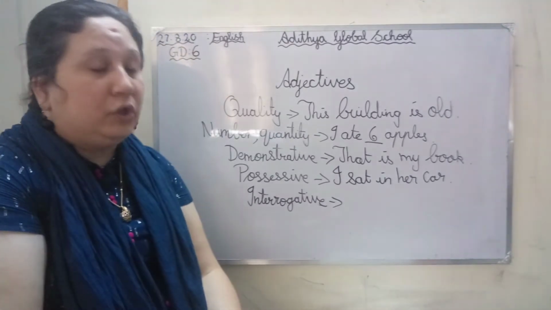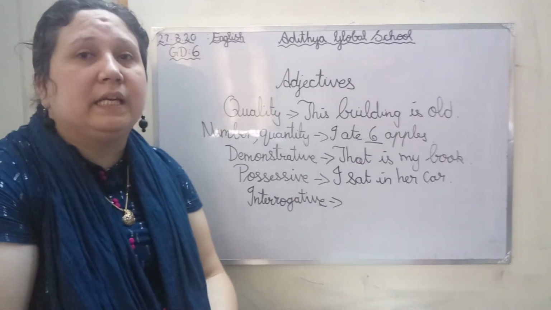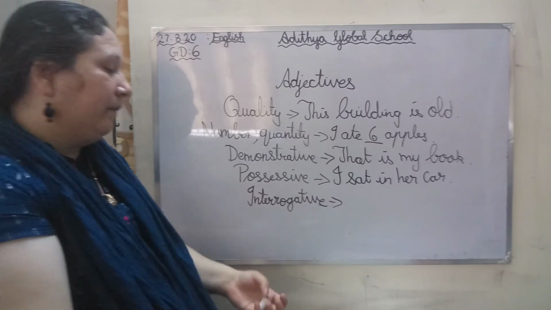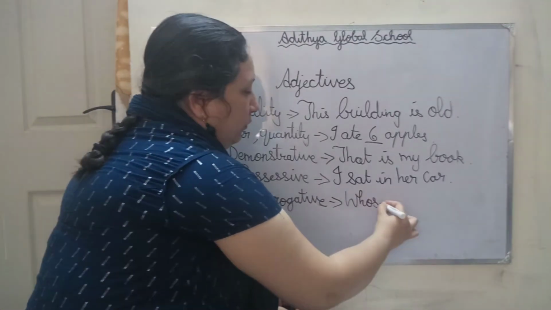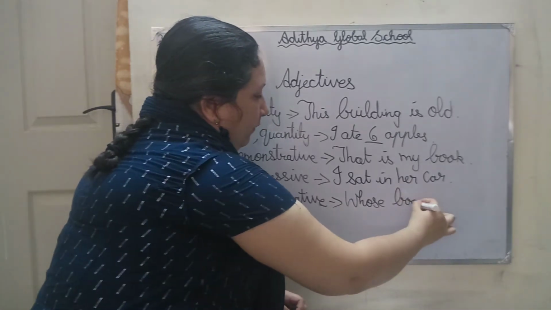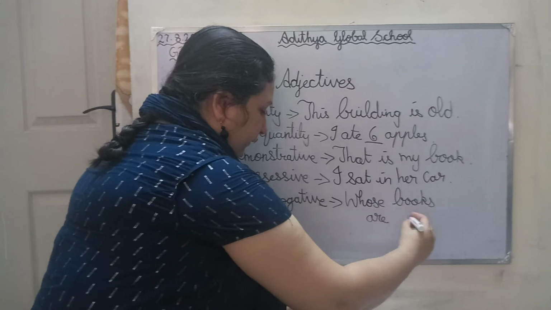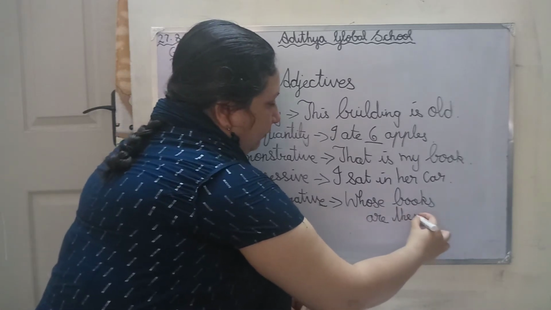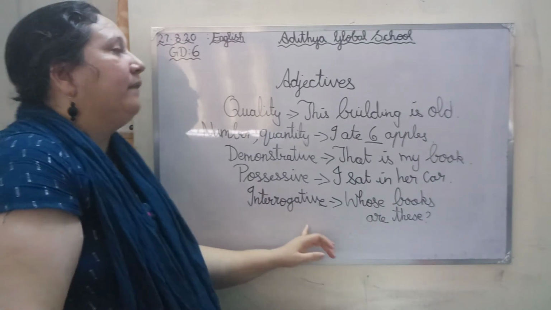Which cat is yours? Whose books are these? When you ask a question, that is an interrogative adjective. For example, whose books are these? So that is an interrogative adjective.